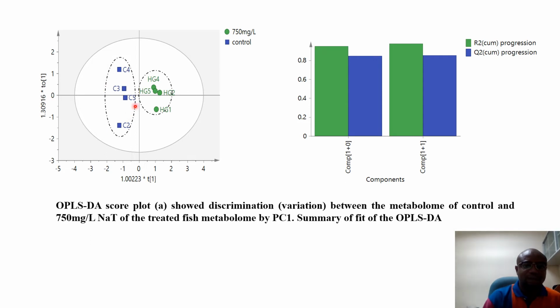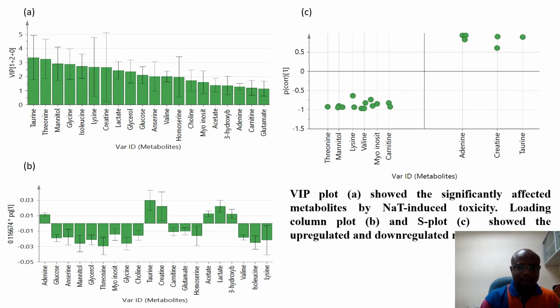The difference between the metabolism of the control and the higher concentration is determined using the OPLS-DA, and the summary of fits, which is also generated, shows that the model is very good because it has very good values. From the OPLS-DA of the control and the highest concentration, we were able to generate the VIP. The VIP gives the list of the metabolites that are significantly affected by sodium taurocholate.